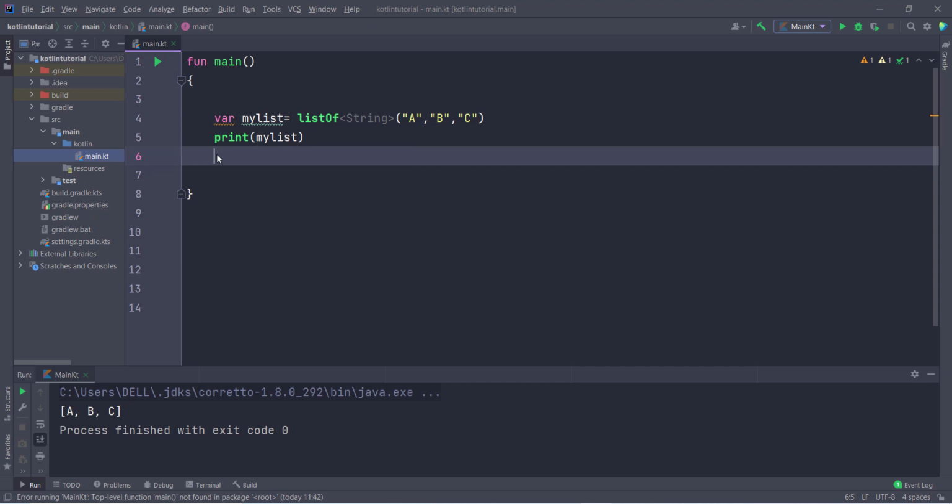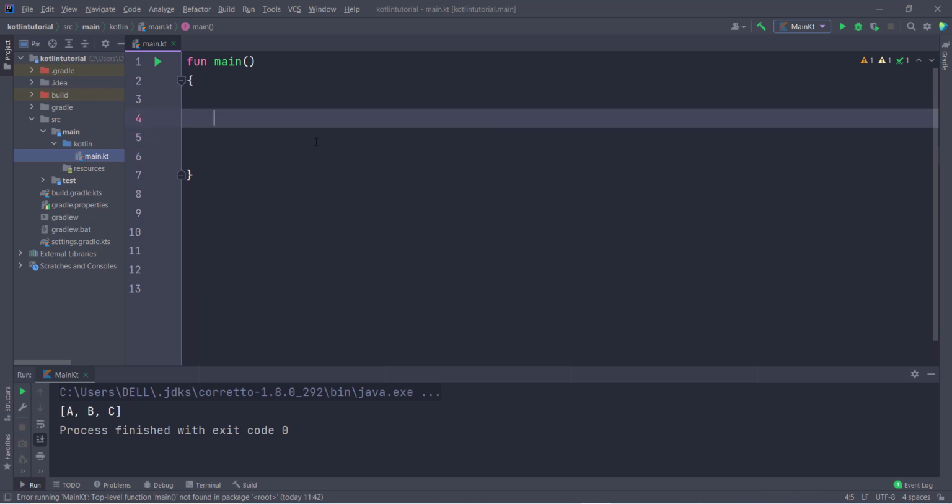Now let's talk about mapOf. mapOf is also immutable. So how to create mapOf? mapOf is something used to create a mapping of objects with values, a key-value pair.